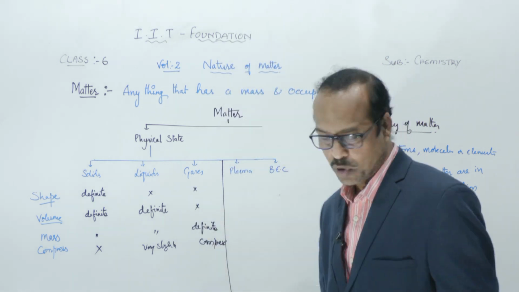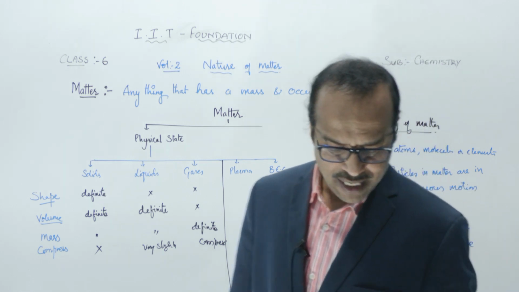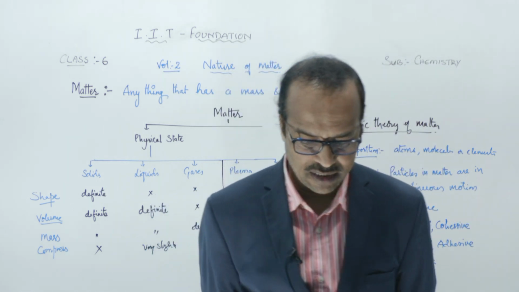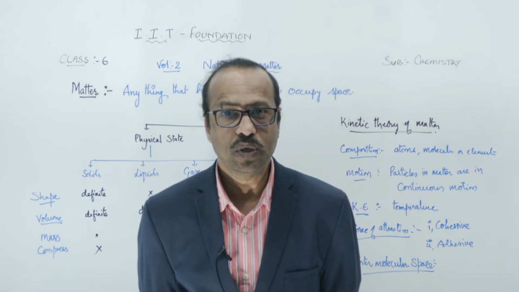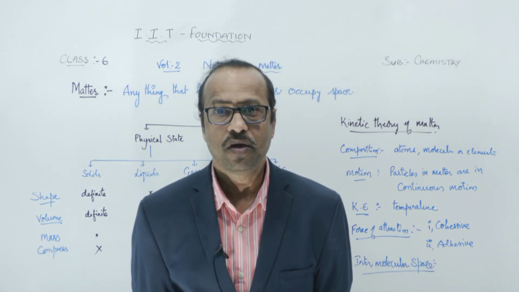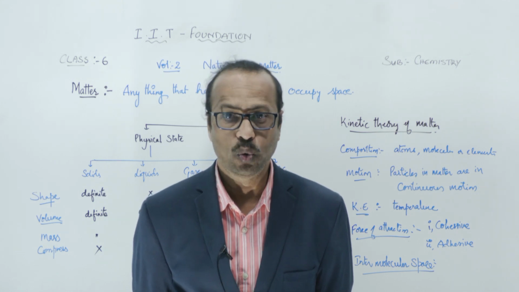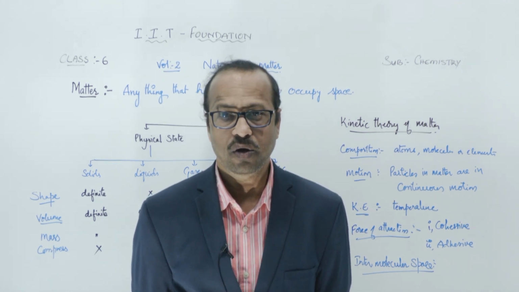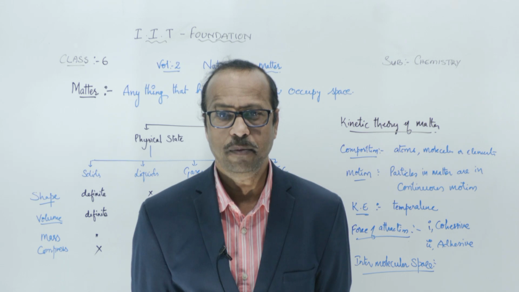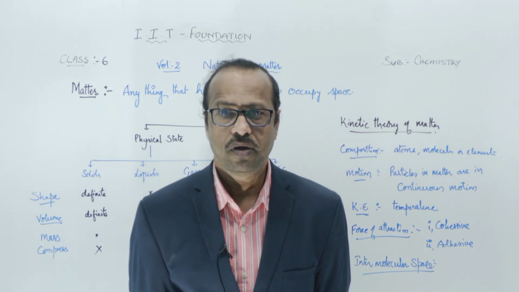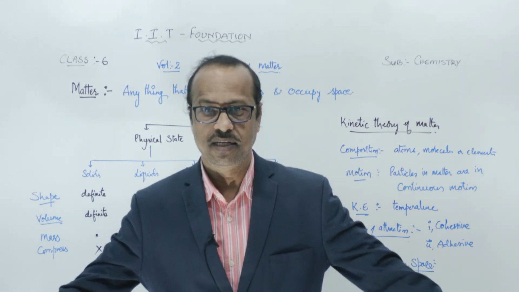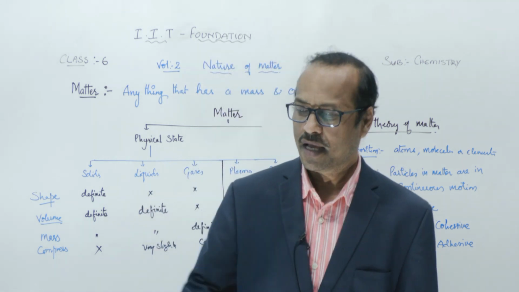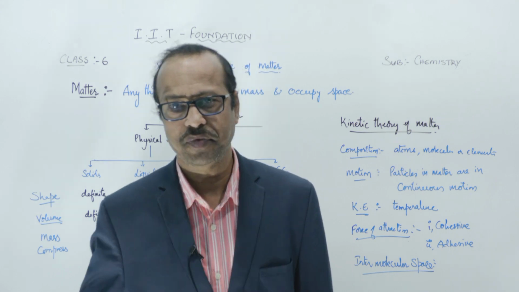Then come to the Bose-Einstein condensation. Bose-Einstein condensation is nothing but, students, here the low density particles, when they are ultra cooled. Ultra cooled means what? Normally water is at normal temperature, the temperature might be 25 degrees Celsius or 30 degrees Celsius. Here the water exists in liquid state, right?